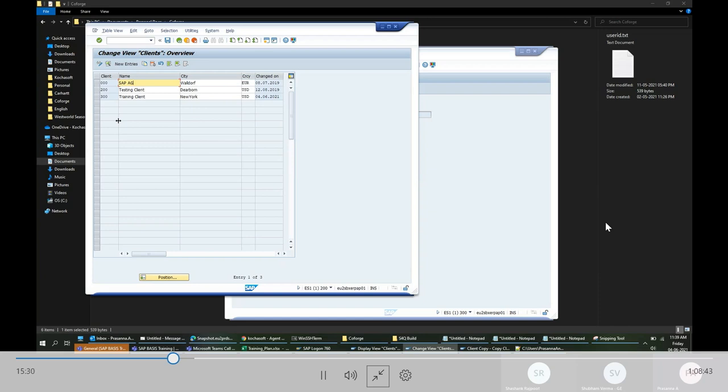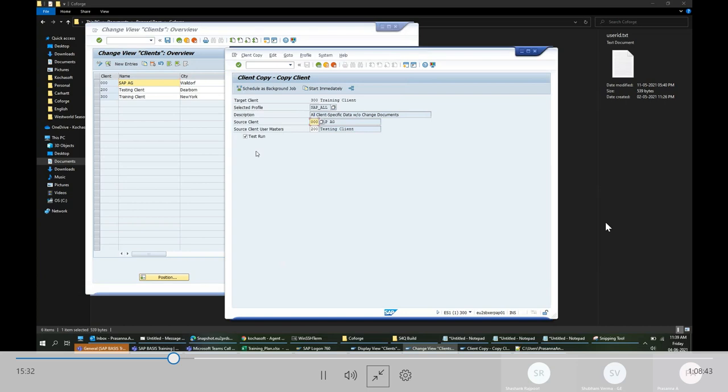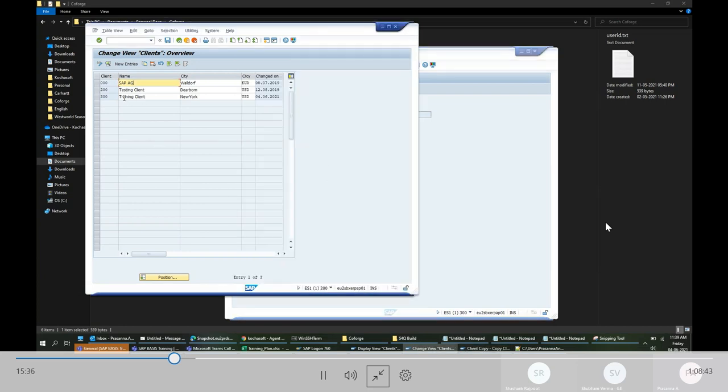But in some other cases, I want to bring the data which is already there in 200 client also. Assume there is some development done on 200 client, and I want to do some testing without disturbing the 200 client, because they are doing some development. When I parallelly do some testing, I will be corrupting their data. So I don't want to disturb their data. So there is a separate client for testing.